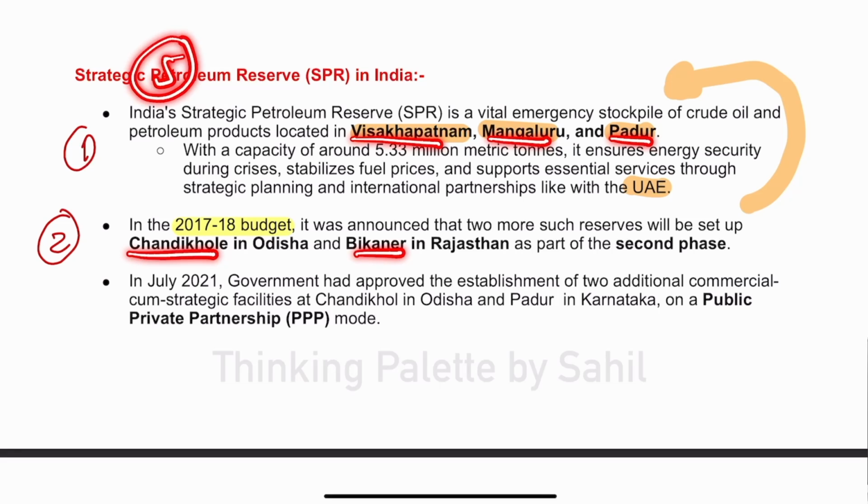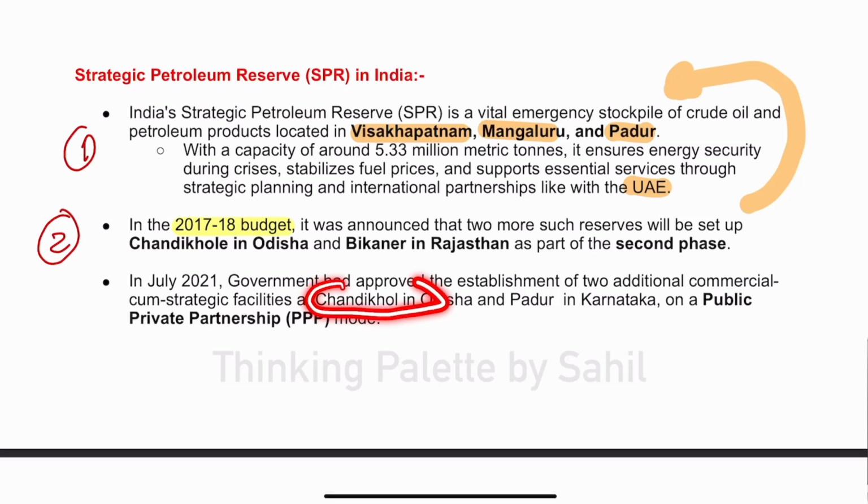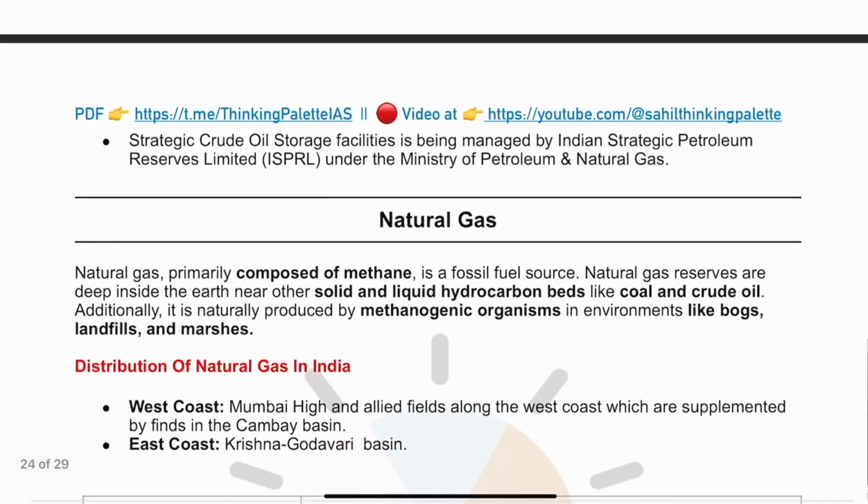So we got 5 locations, and recently, that is in 2021, the government had said that the capacity of Chandikhol and Padur will be enhanced. So number wise, we have 5 locations.